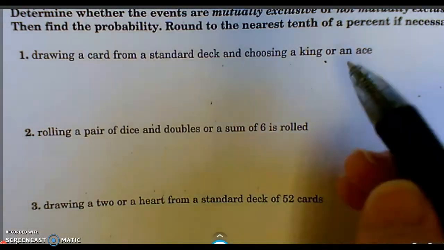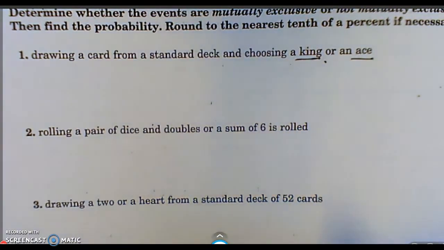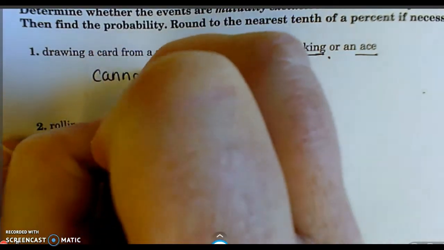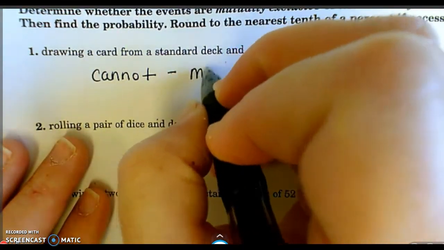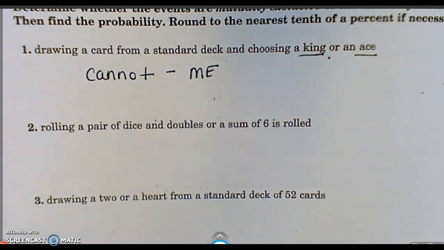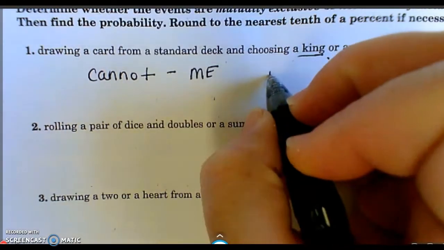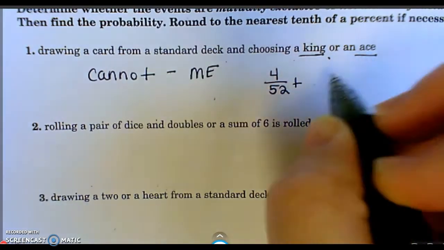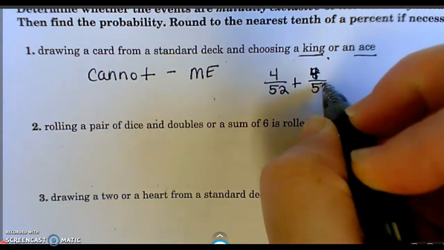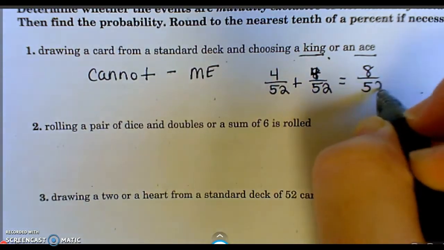So number 1 says drawing a card from a standard deck and choosing a king or an ace. So use what we've written about cards and try to figure this out. First of all, can you get a king and an ace at the same time? Well, no. If I choose a card, it's either a king or an ace. It's not both. Because it cannot happen at the same time, that means it is mutually exclusive. When it's mutually exclusive, the probability is really easy. You just add the two probabilities together. So the probability of a king is 4 out of 52. The probability of ace is 4 out of 52. So you just add that together and get 8 out of 52.